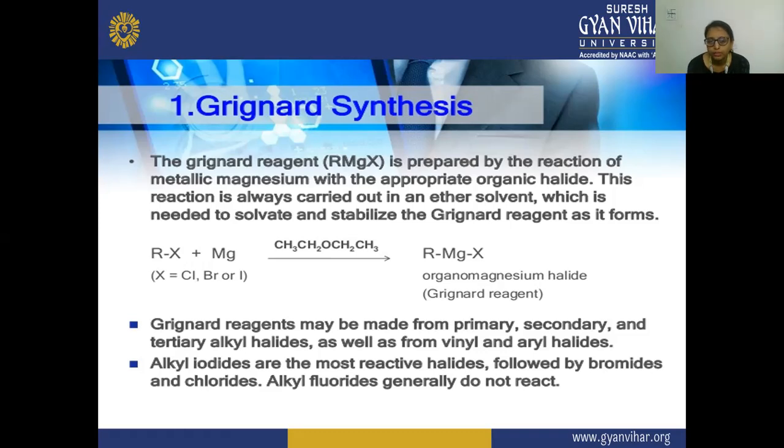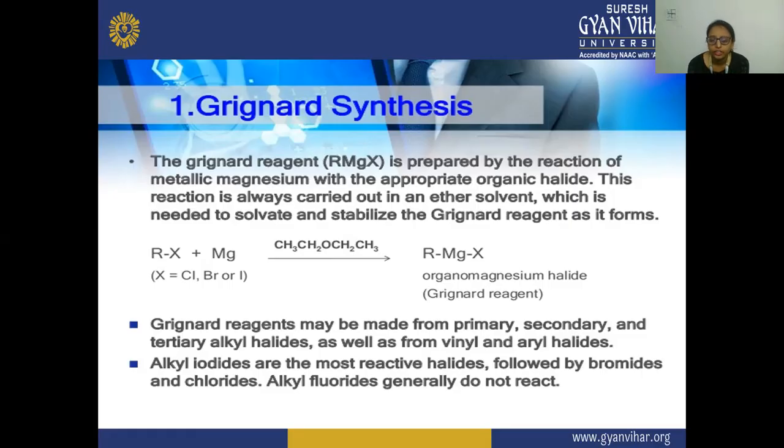Here RX plus Mg are the reactants, and the reaction happens in the presence of dry ether, CH3CH2OCH2CH3, and there is a formation of the organomagnesium halide.